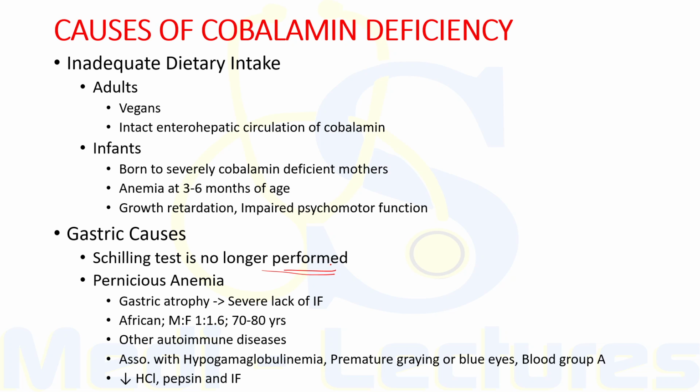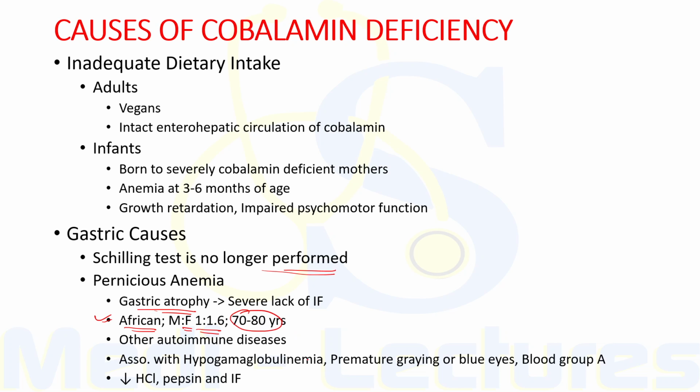So, pernicious anemia occurs due to gastric atrophy causing severe lack of intrinsic factor. It is more common in the African population, more common in females with a male to female ratio of 1:1.6, and the median age of onset is 70 to 80 years.